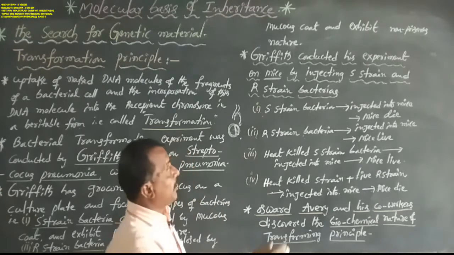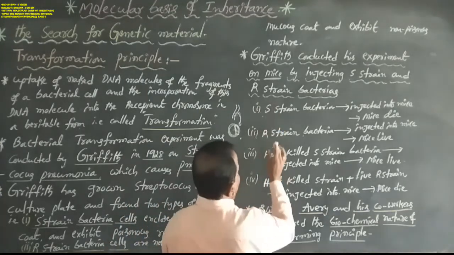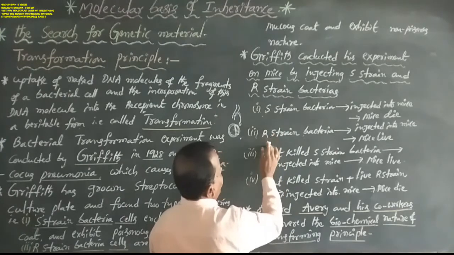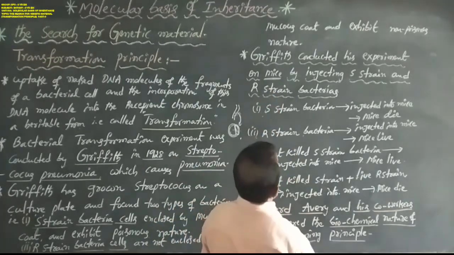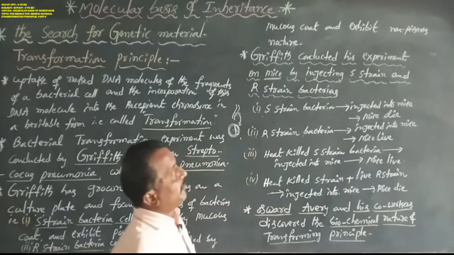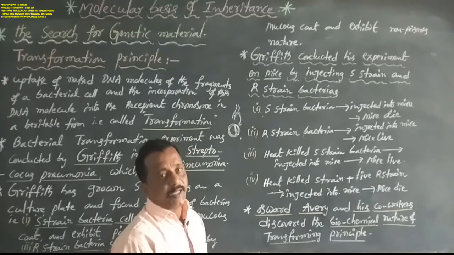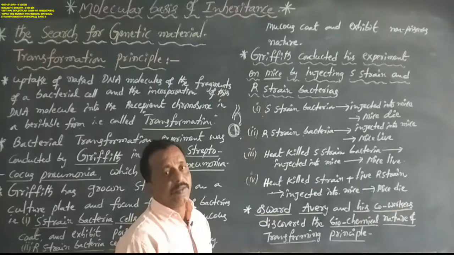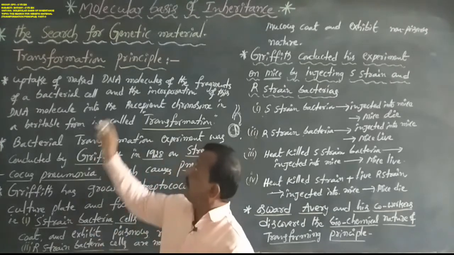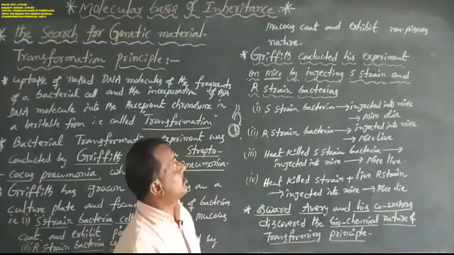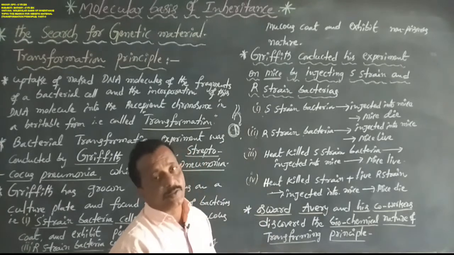So these are the four observations experimented on mice. That is the Griffith experiment, or the transforming principle.